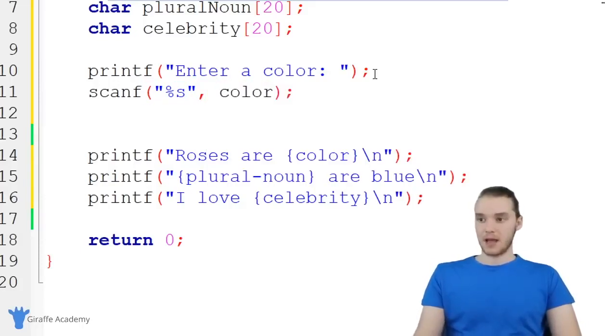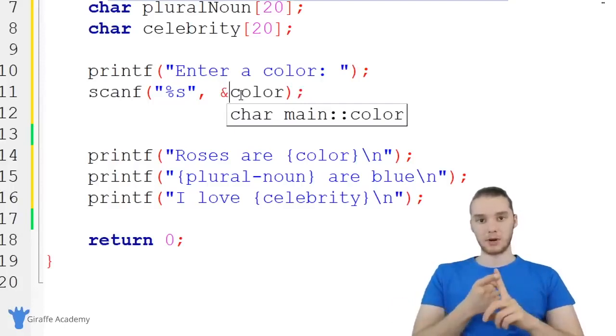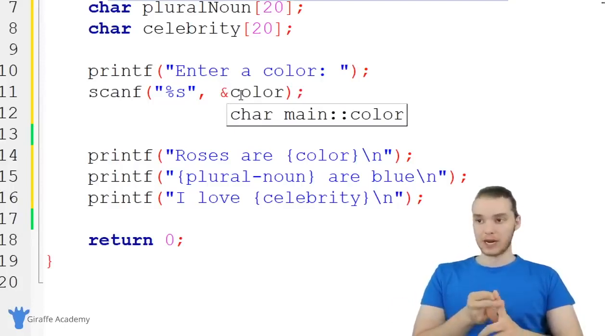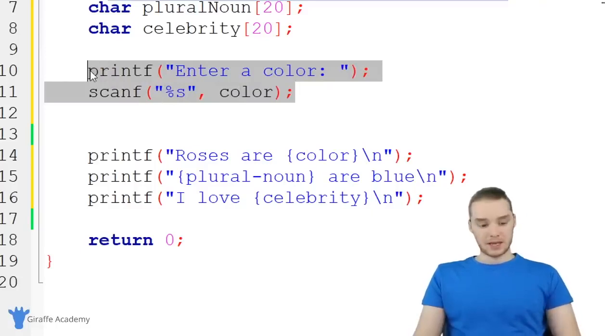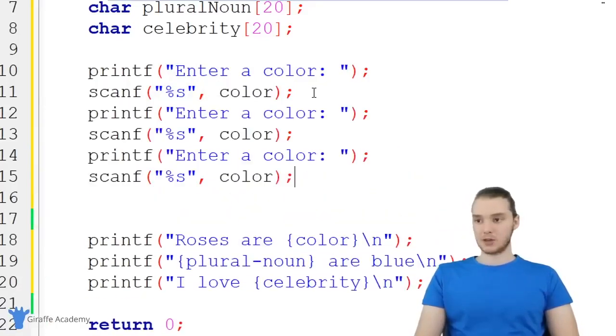And remember, if you watched the last tutorial, we used the ampersand here when we were getting numbers, or also you do the same thing if you were getting a single character. But when we're getting input for a string of characters, we don't need that ampersand, so you can just get rid of that. Let's copy these, and I'm going to paste this 2 more times.